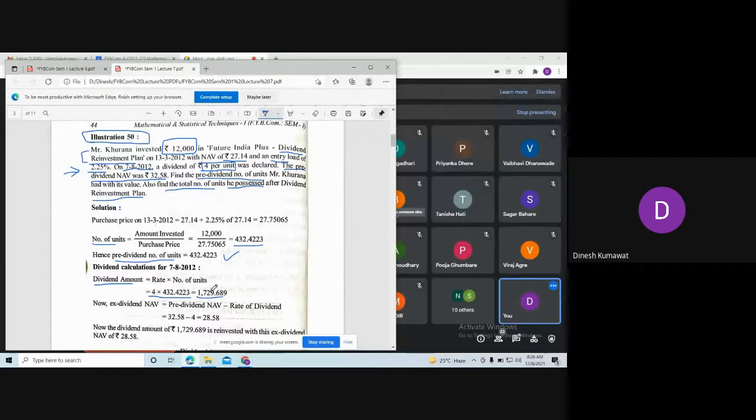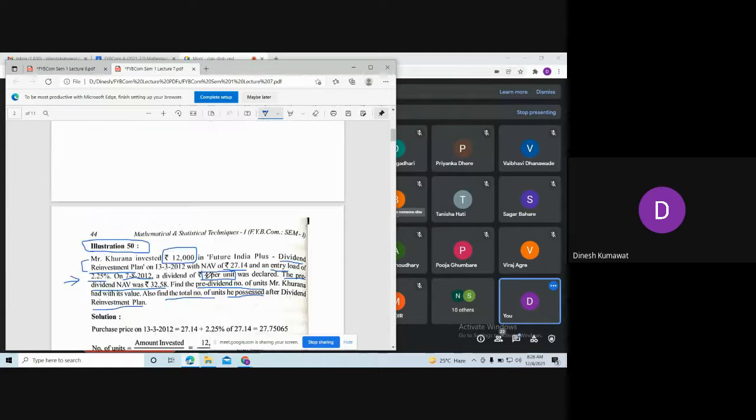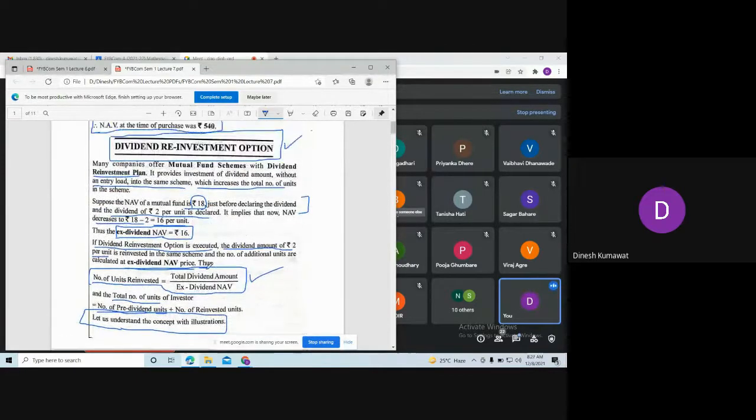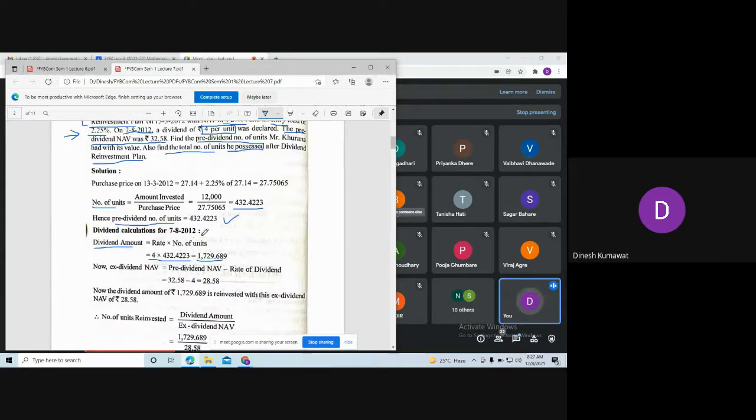Okay. Now observe over here how we are calculating X dividend net asset value. X dividend net asset value is nothing but initial net asset value, or you can say pre-dividend net asset value, minus rate of dividend. Rate of dividend is nothing but 4 per unit.